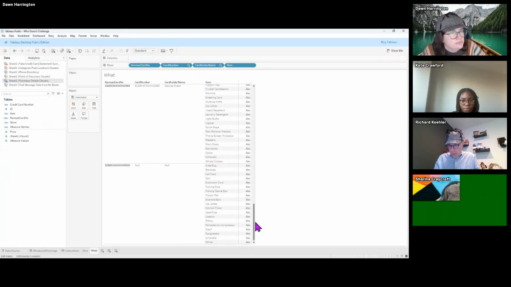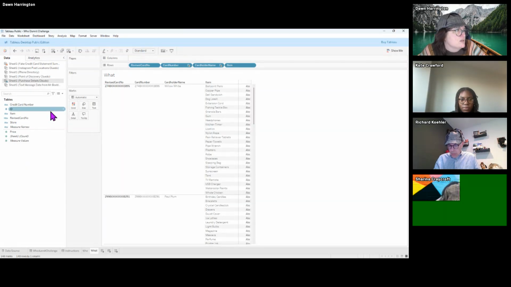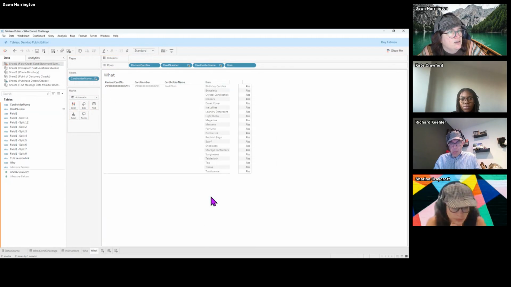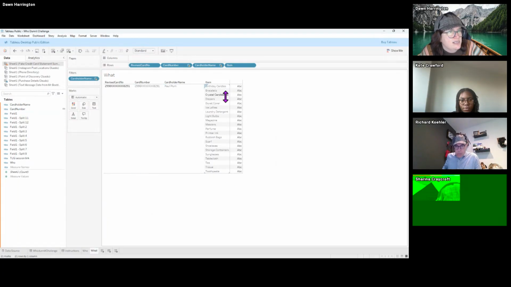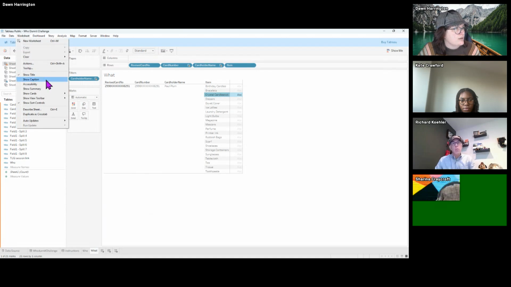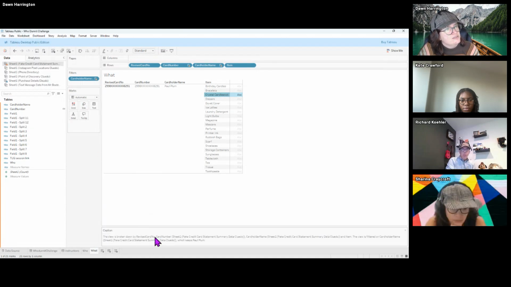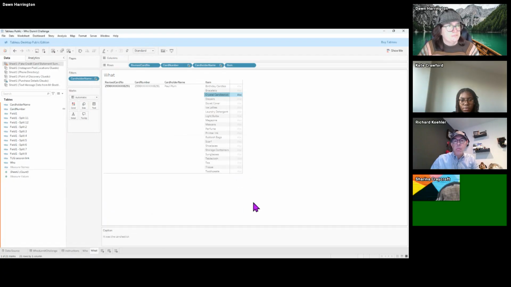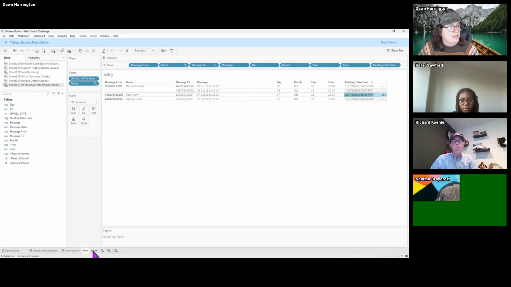And we already know who the killer is. So we can go to the cardholder name and filter on Paul Plum. So I'm going to click OK on Paul Plum. And it looks like it was the candlestick. So Worksheet, Show Caption. Because it doesn't look like he's got the pipe there. It doesn't look like he's got the revolver. So it was the candlestick. So we've got the who and the what.